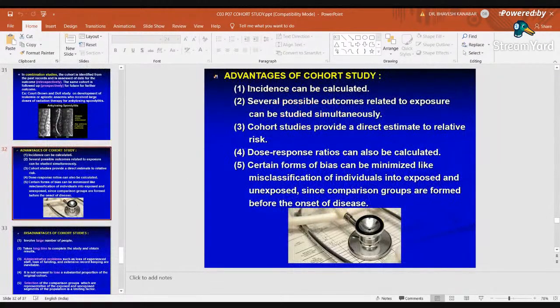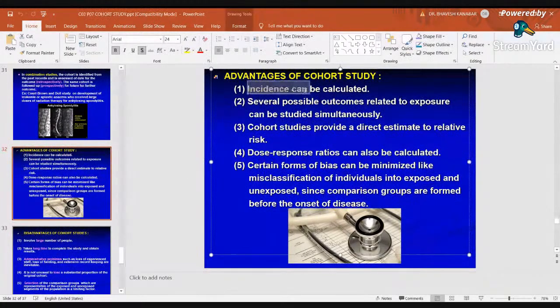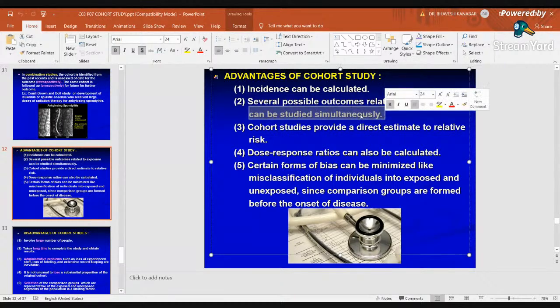Advantages of cohort study: here the main advantage is that incidence can be calculated. Then, several possible outcomes can be related to the exposure, which can be studied simultaneously. So if cigarette smoking develops lung cancer, and if cigarette smoking causes any other thing, for example hypertension, that can also be studied simultaneously. Cigarette smoking causing lung cancer can be studied. That is our primary objective. But along with lung cancer, if cigarette smoking is also causing hypertension, that can also be studied simultaneously.